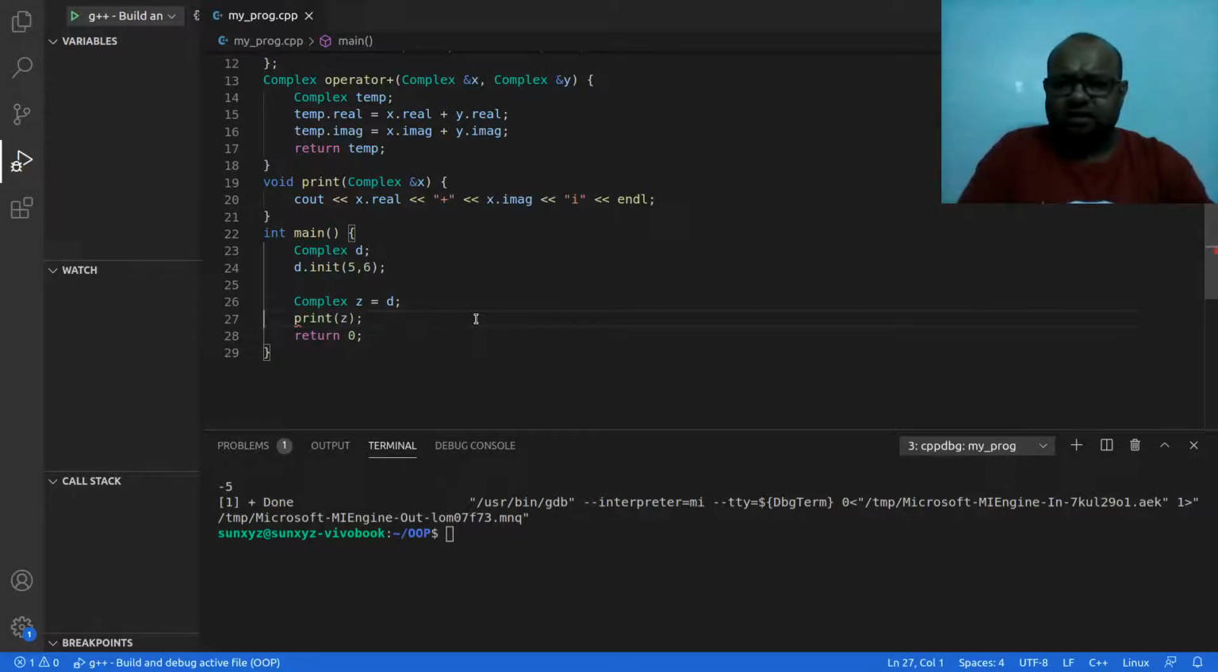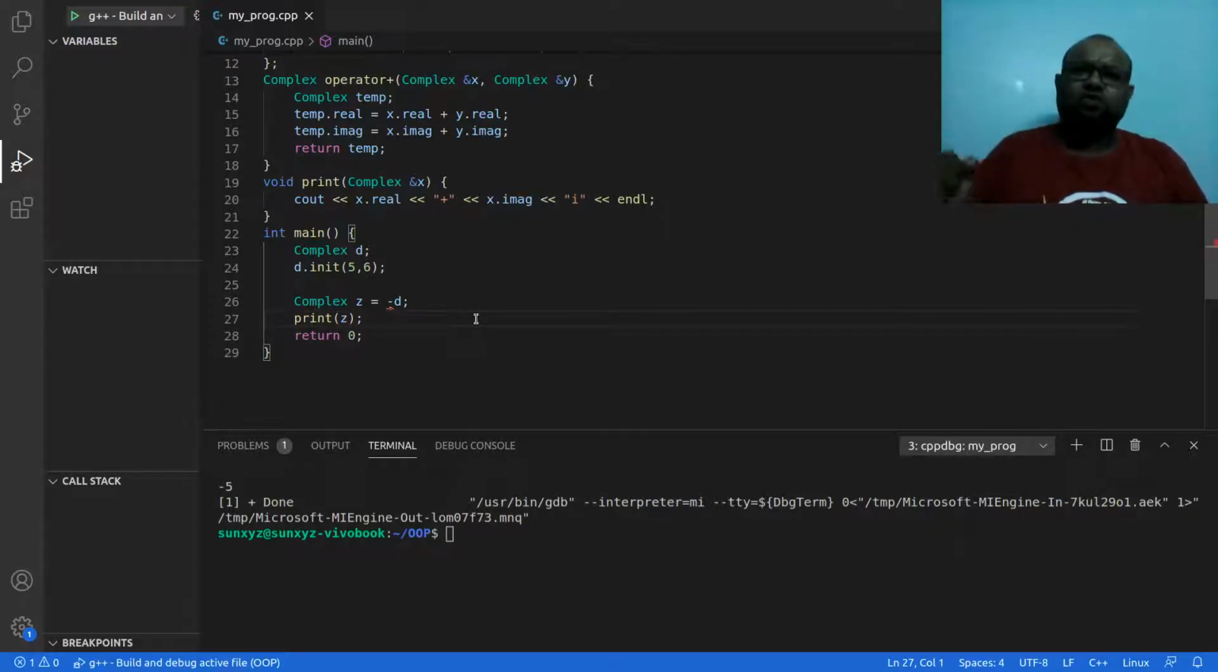I want to write minus d, and that should give me the negation of this complex number. So if d is equal to 4 plus 5i, then minus d should be minus 4 minus 5i. Okay, so let's go and do that.